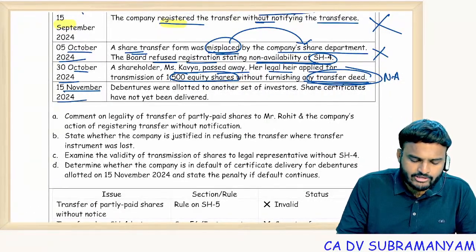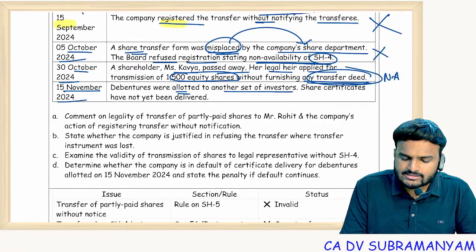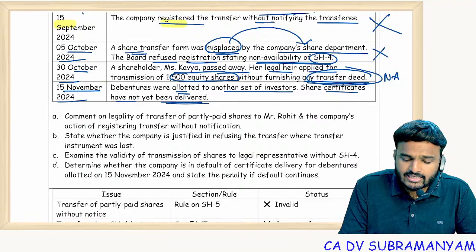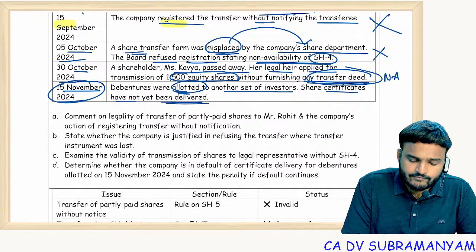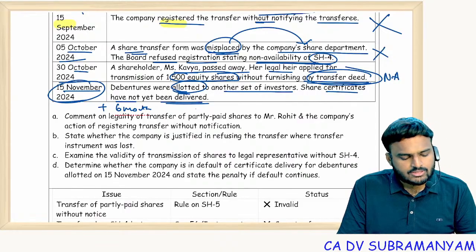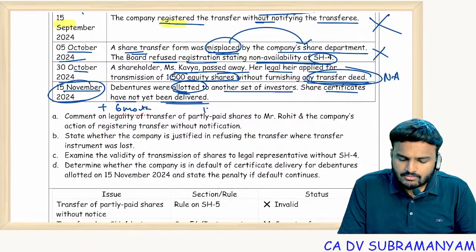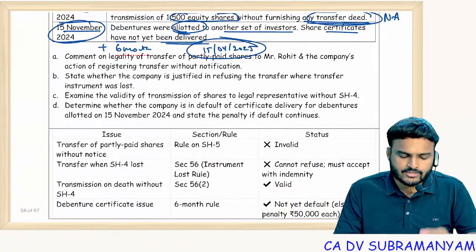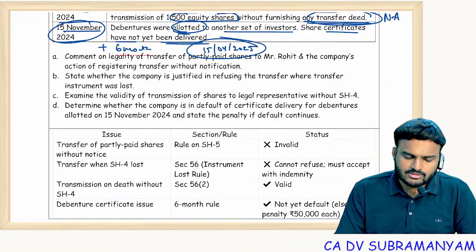On 15th November 2024, debentures were allotted to another set of investors. Certificates have not yet been delivered. Allotment happened on 15th November. To this add 6 months: December, January, February, March, April. By 15th April 2025, the debenture certificate should be delivered. 6 months, right, for debentures. So comment on the legality of the transfers.